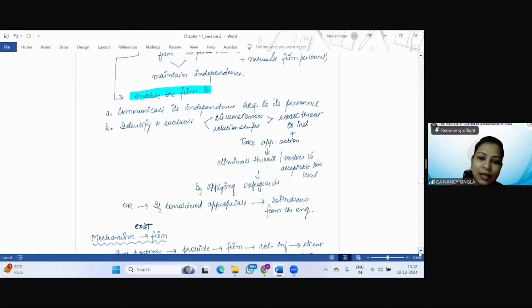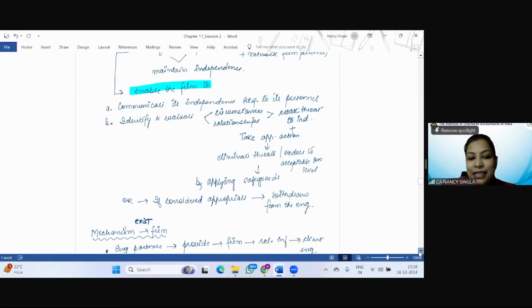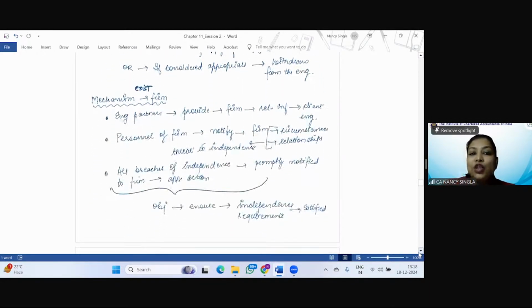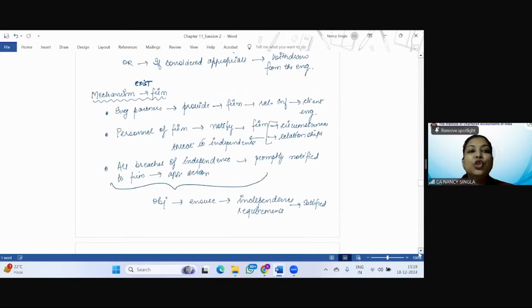Simple, right? Then it says that there should be a mechanism within the firm whereby the engagement partners can provide to the firm relevant information about the client engagement. See, with respect to a particular client, the engagement partner must be having the information. So there should be a mechanism which should exist within the firm whereby the engagement partner, who is the engagement